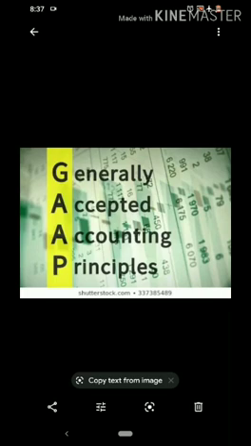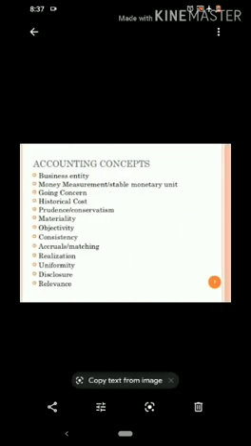So these generally accepted accounting principles are categorized into two sections. First is accounting concepts and the other one is accounting conventions. So here is the detailed list of all the accounting principles. Out of these, four are accounting conventions and the rest are the accounting concepts.